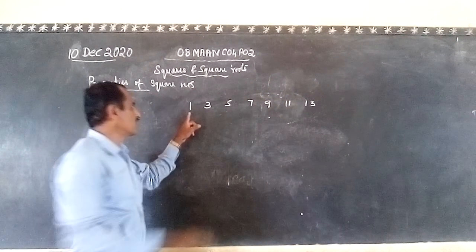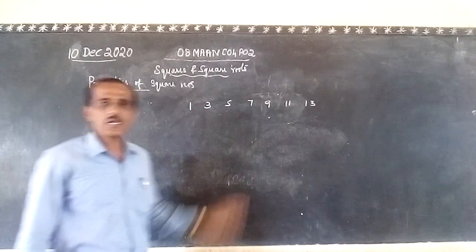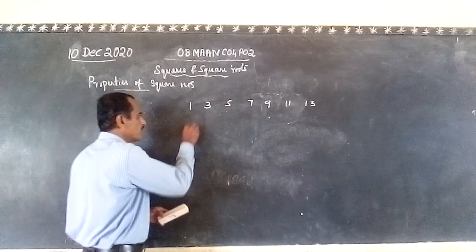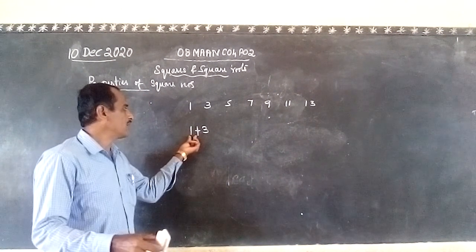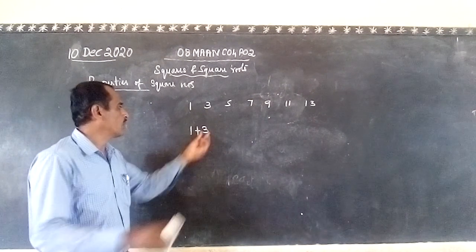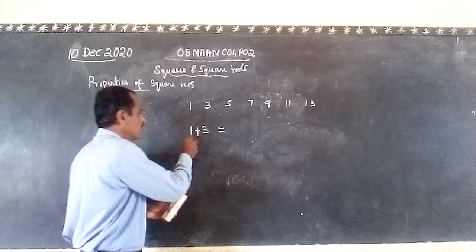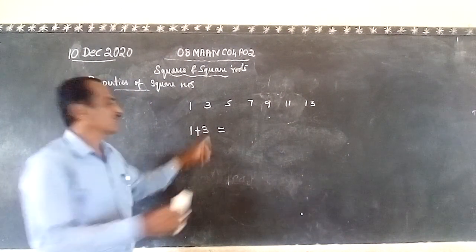See, the first odd number is 1, next 2, like this. Now here one property is there. What is that property? The sum of the first n odd numbers. See here, how many numbers are there? 2 are there. N is equal to 2 here. 1, 2. What is the sum? The sum of the first n odd numbers is always equal to n square.